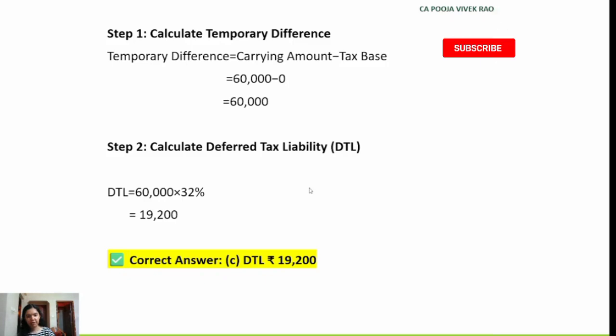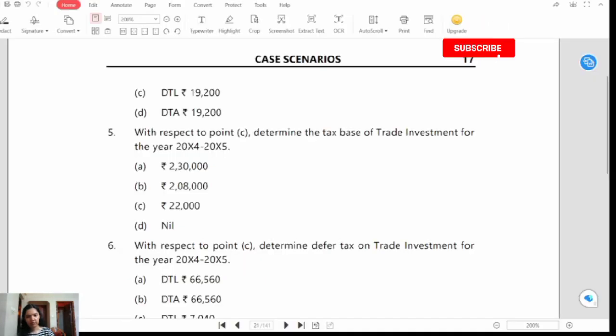So let's see the fifth MCQ now. Question number 5. With respect to the point C given in the case scenario above, determine the tax base of trade investment for the year 2024-2025. Option A, rupees 2,30,000. Option B, rupees 2,08,000. Option C, rupees 22,000, or option D, 0.